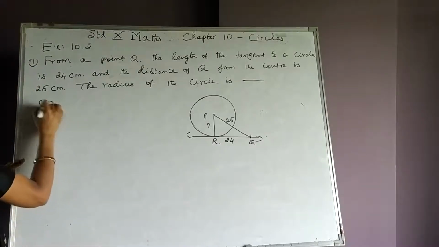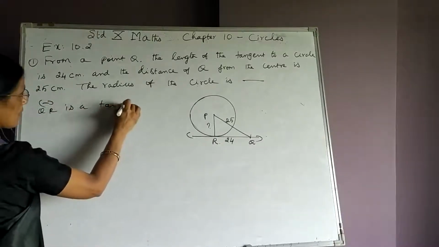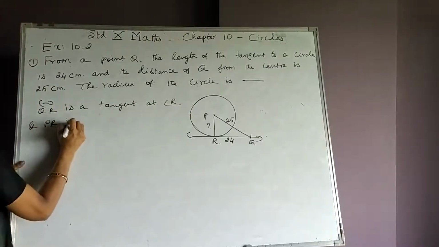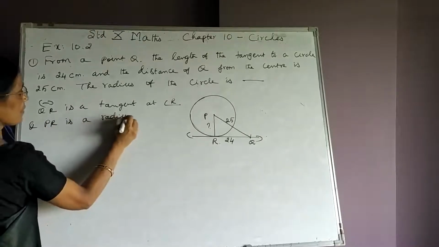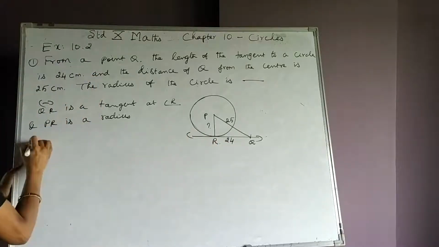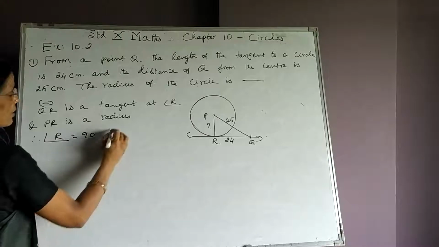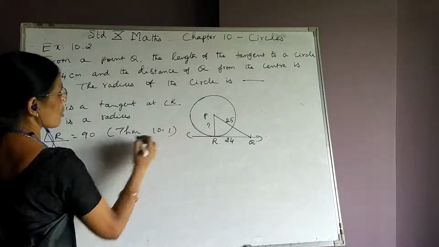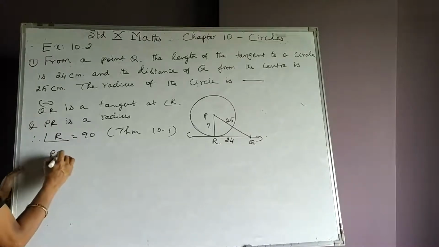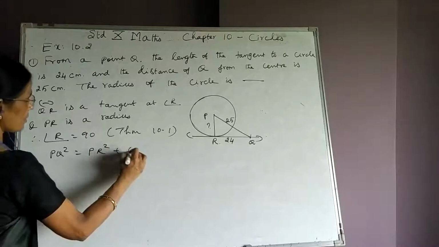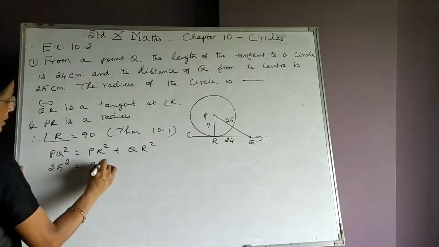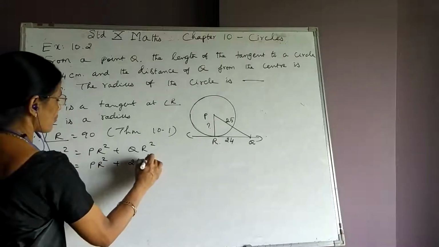So QR is a tangent at the point R. And what is PR? PR is a radius. We know the radius is perpendicular to the tangent drawn through the point of contact. Therefore, what is the measure of angle R? Angle R is equal to 90 by theorem 10.1. Therefore, we are going to use the Pythagoras theorem here. PQ square is PR square plus QR square.